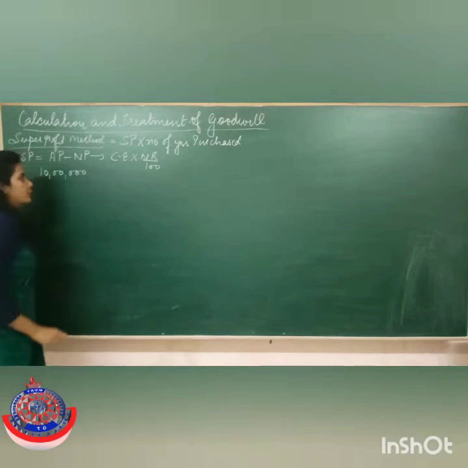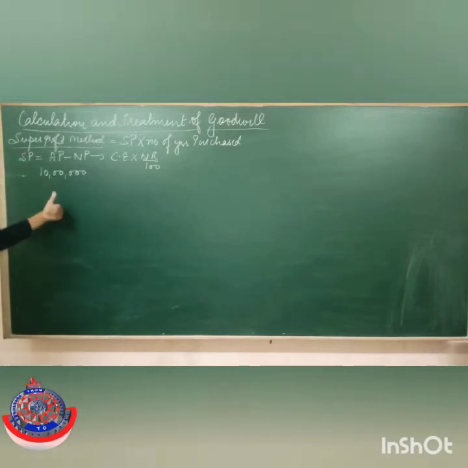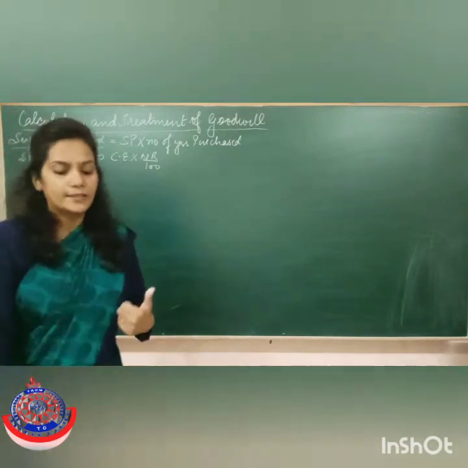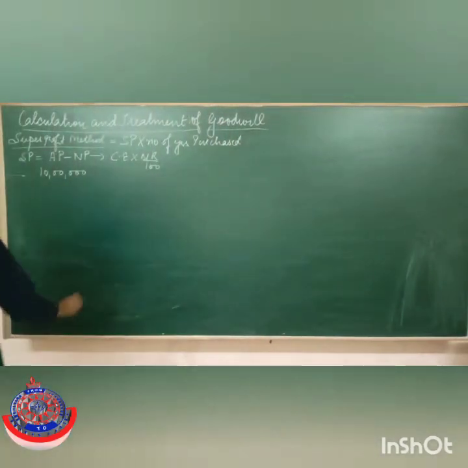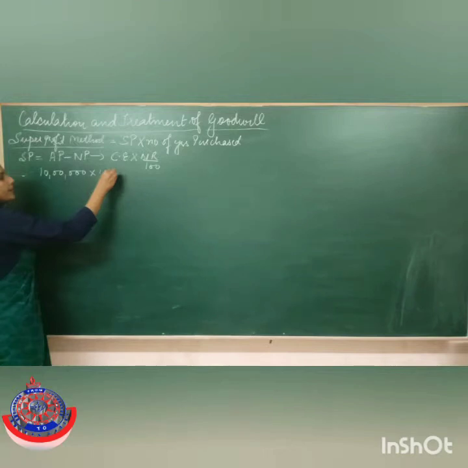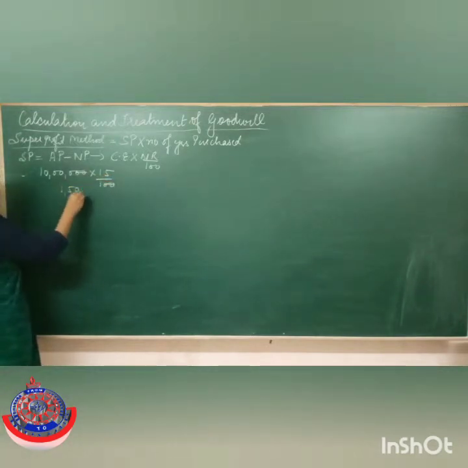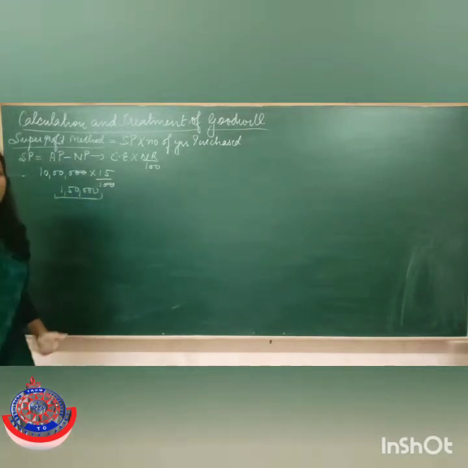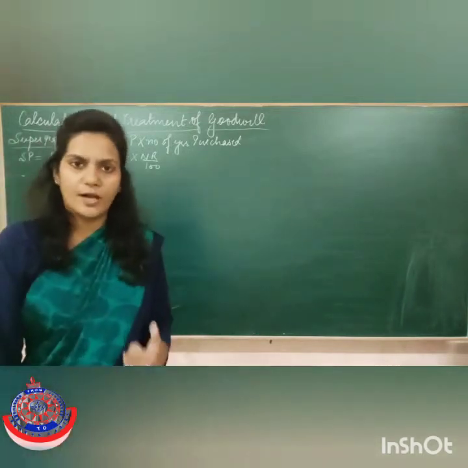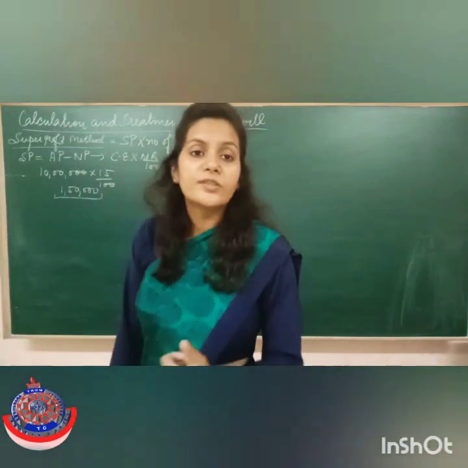Now, in this question, the capital employed given to you is 10 lakh and the normal rate of return given to you in the question is 15%, right? So if I take out 15% of this, it becomes 1,50,000. This much at least a firm should earn in order to survive in the market. But how much is the firm actually earning?